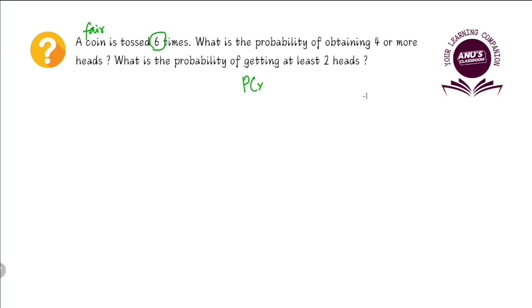The formula is P of x equal to r is nCr p raised to r q raised to n minus r. Make sure you remember this formula. Whenever you see a binomial distribution, binomial means what? Two possibilities. Bi means 2. If your experiment has only 2 possibilities, then it is a binomial distribution. You think like that, and then it will be easy.